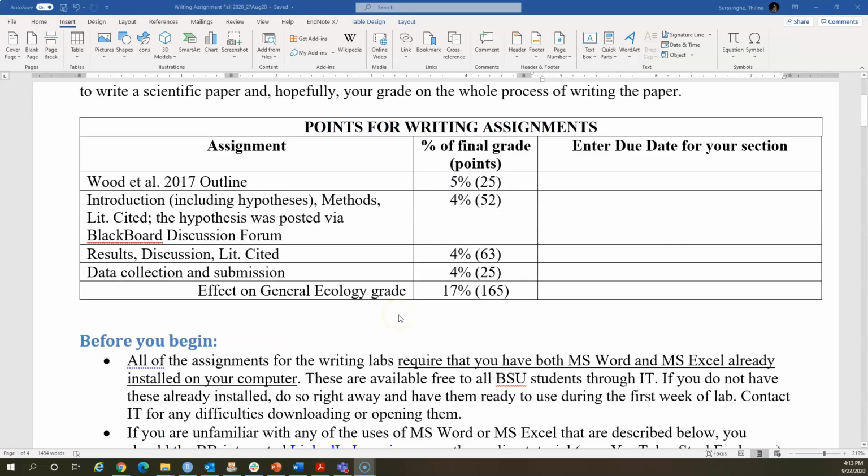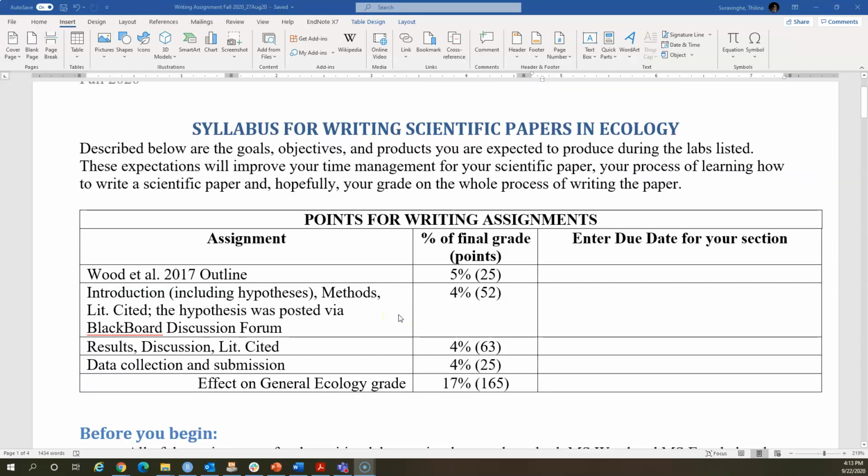Okay, so let's take a look at what we have done so far regarding this overall writing job. You already have started this. Remember when you read the paper by Wood et al. with respect to chimp demography, and you did the outline? Well, that's actually the first activity. Now that part is already done. We are moving to phase 2.